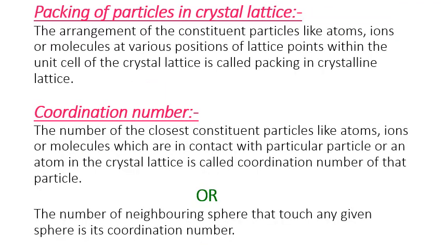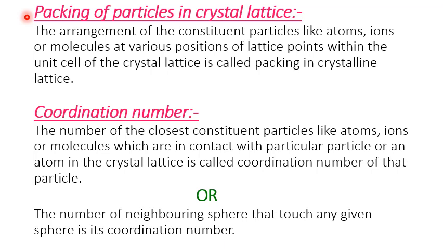Next is packing of particles in crystal lattice. The arrangement of constituent particles like atoms, ions or molecules at various positions of lattice points within the unit cell of the crystal lattice is called packing in crystal lattice. See, in crystalline solid, the constituent particles means atoms, ions or molecules are close packed.